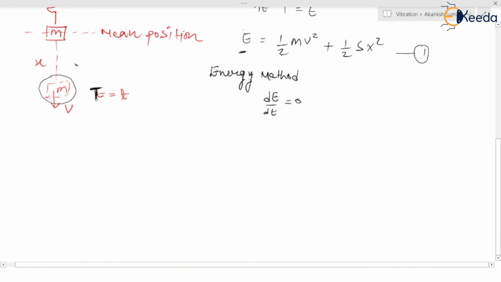Now you just have to differentiate it with respect to time, nothing else, and we will get the final result.